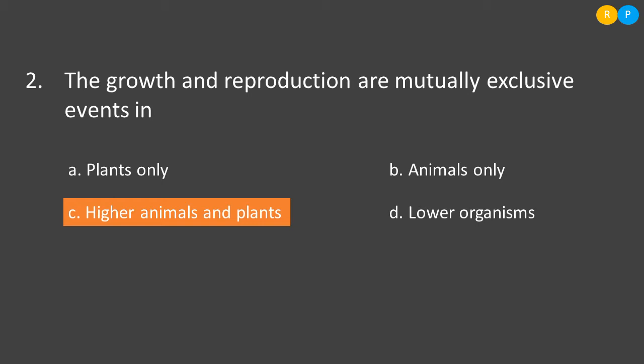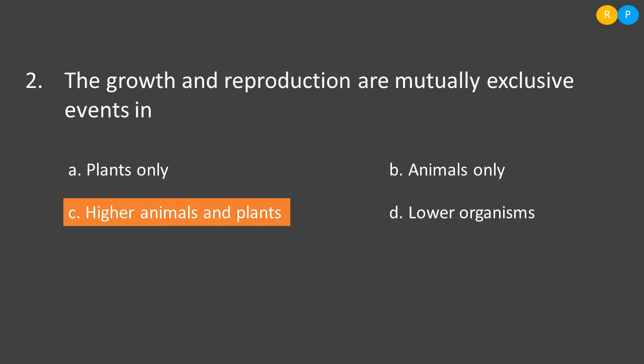Clear? Look into the first option, plants. How do growth and reproduction take place in plants? In plants, meristematic tissue will be present that helps in increasing in length and increasing in girth. But reproduction in plants does not take place with the help of meristematic tissue. There are specialized cells present for the process of reproduction in plants. So in plants, growth takes place with the help of meristematic tissue, and reproduction takes place with some other specialized cells. So growth and reproduction take place separately in plants.